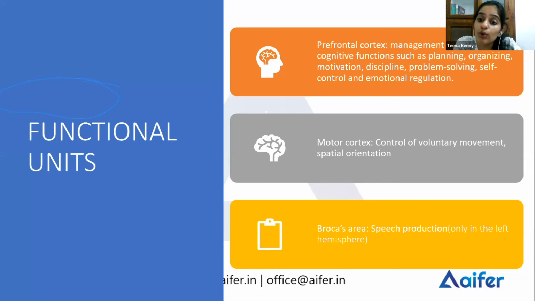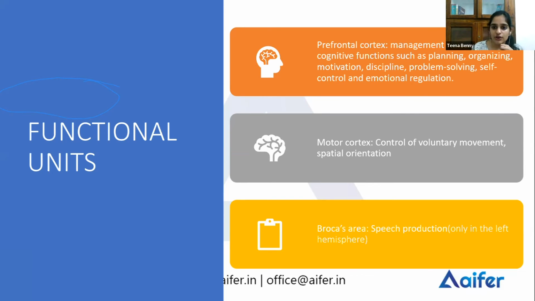Then you have the motor cortex. All your voluntary movements and your spatial orientation are controlled by your motor cortex. And then you have Broca's area. It is responsible for your speech production. Note that Broca's area is found only in the left hemisphere. In your right frontal lobe, you don't have Broca's area. Broca's area is only in the left frontal lobe. So these are the three basic structures of the frontal lobe: prefrontal cortex, motor cortex, and Broca's area.